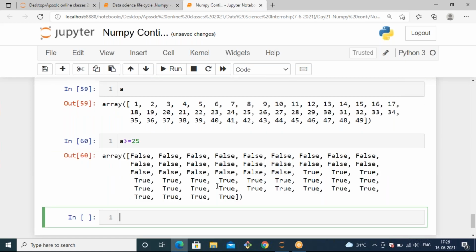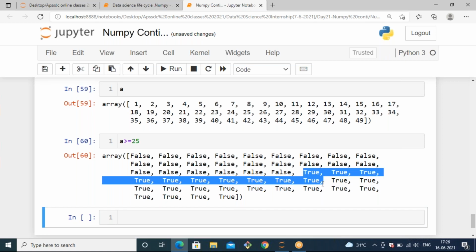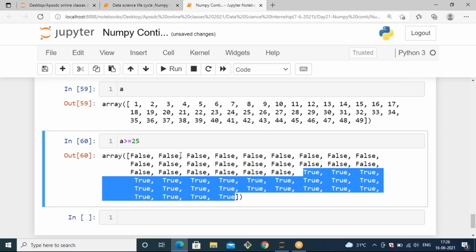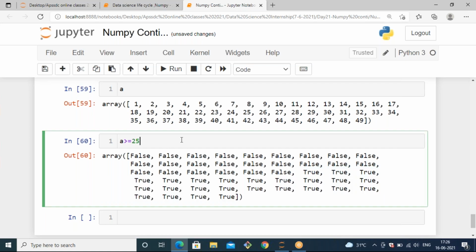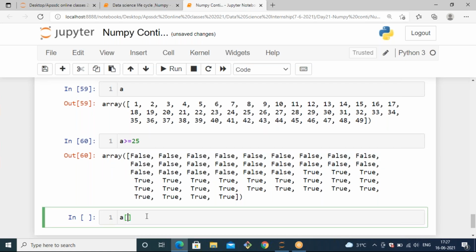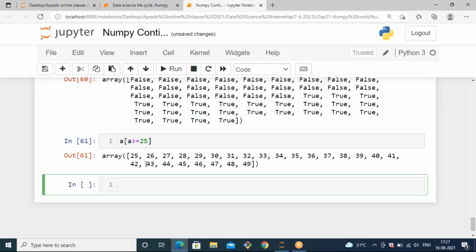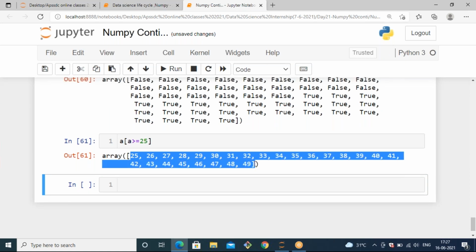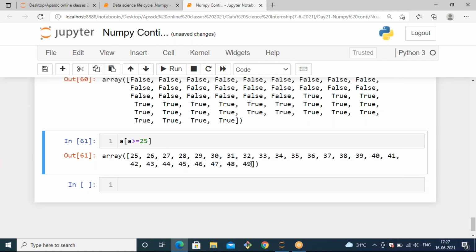Then it will return a Boolean result. Whenever you have a result greater than or equal to 25, it gives you true. If it does not satisfy the condition, it returns false. So instead of getting these trues and falses, you want to filter the elements and reflect these changes in your main array. In that case, you can use A of A greater than or equal to 25. Then it will filter the elements which are greater than 25. Like this, you can filter your array.